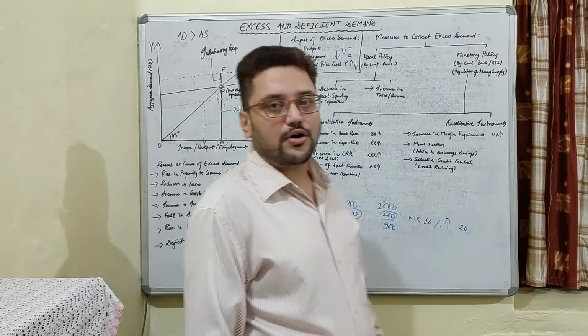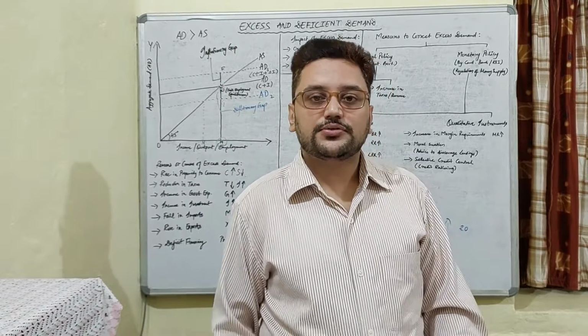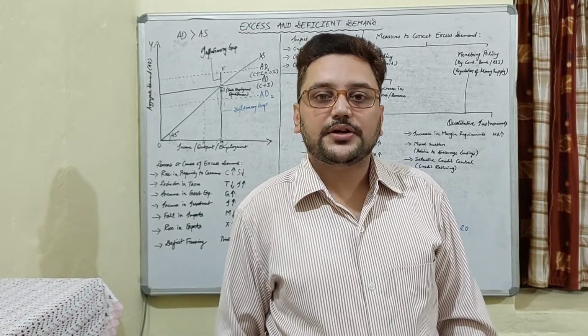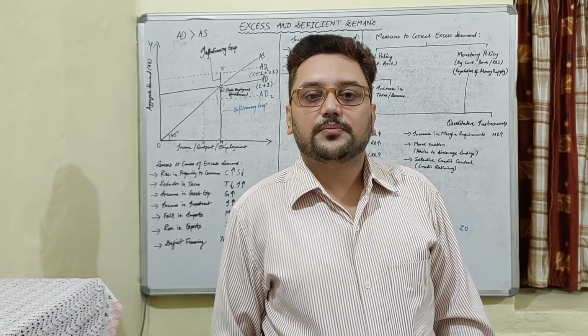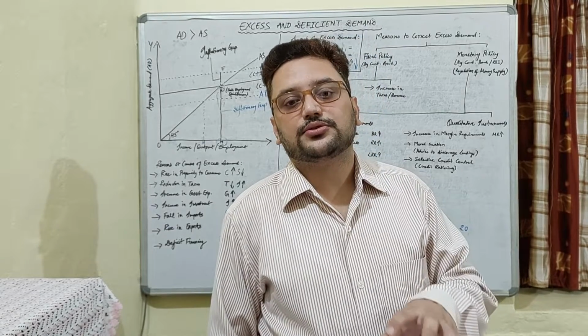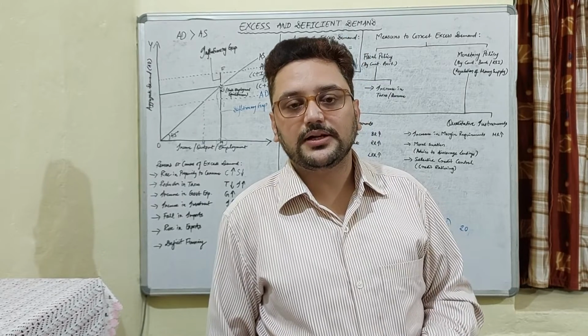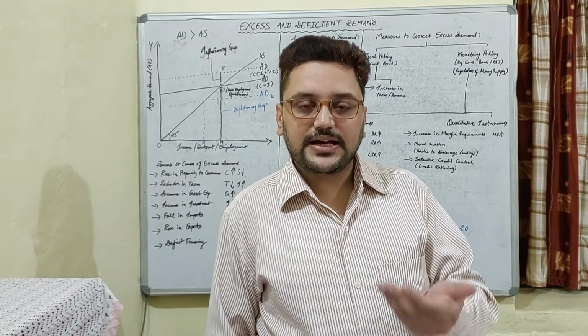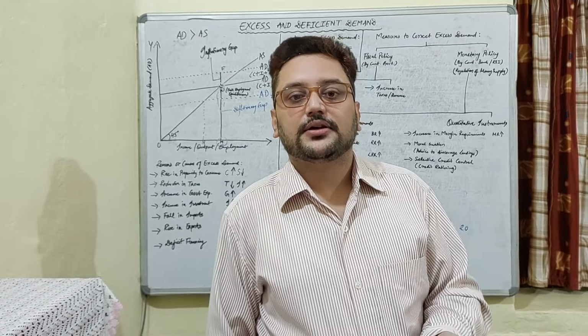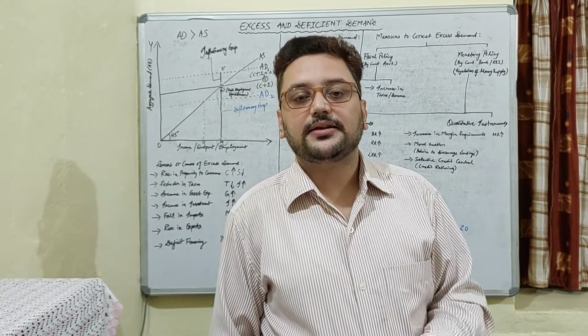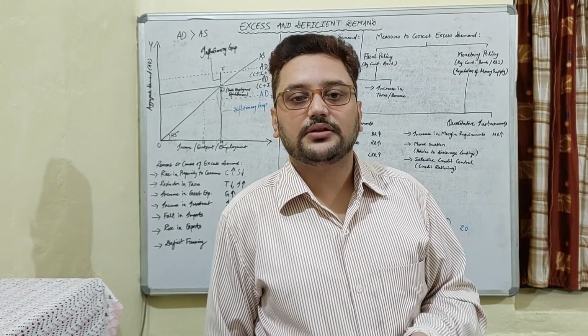Then there is moral suasion. Moral suasion is a combination of persuasion and pressure on the commercial banks to lend less amount of loans to the general public. The RBI suggests or requests or orders, you can say everything, because it is a combination of all those three.